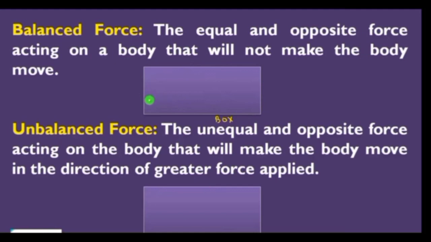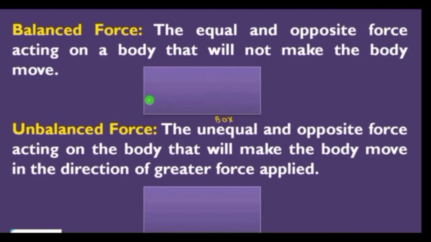So the unequal and opposite force acting on the body that will make the body move in the direction of greater force applied is unbalanced force. For example, we can take the example of tug of war. When one of the teams suddenly releases the rope, then unbalanced force acts on the other team, due to which it falls backward.